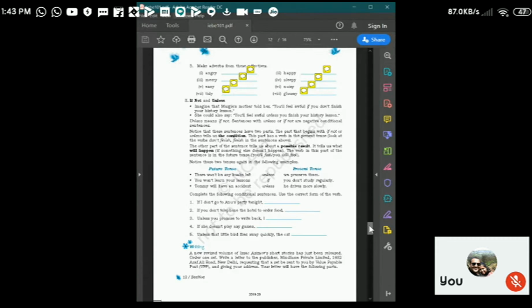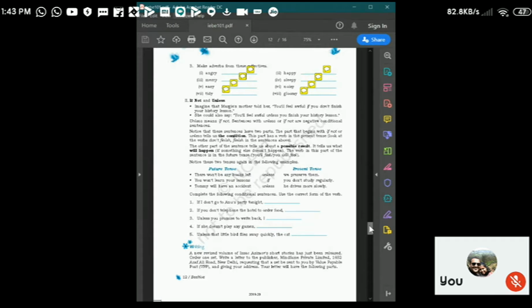Notice these sentences again in the following examples. There won't be any books left unless we preserve them. So, if we don't preserve these books, there won't be any books left.